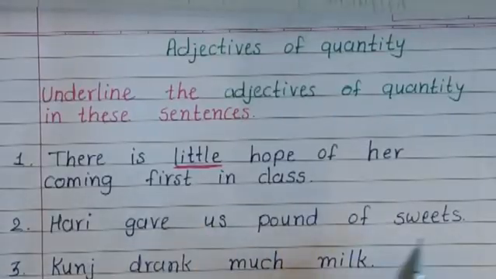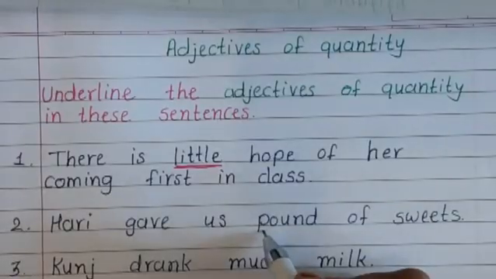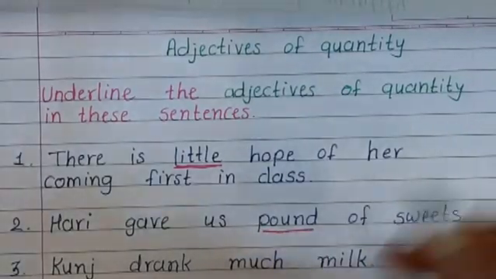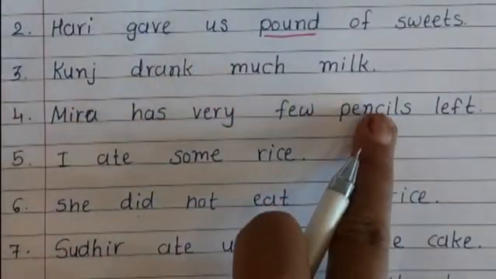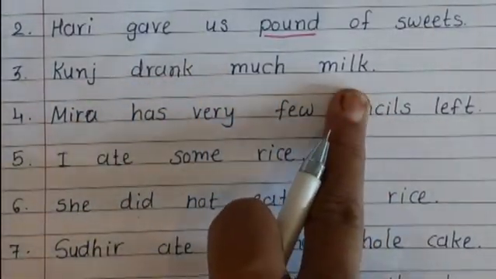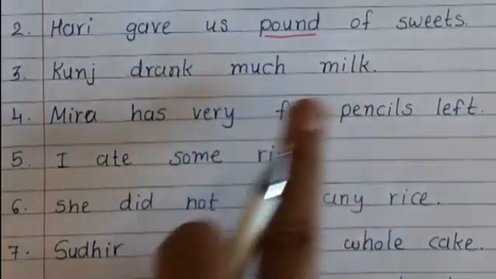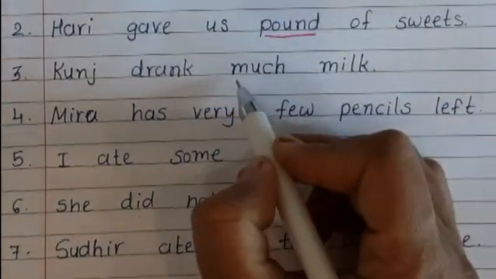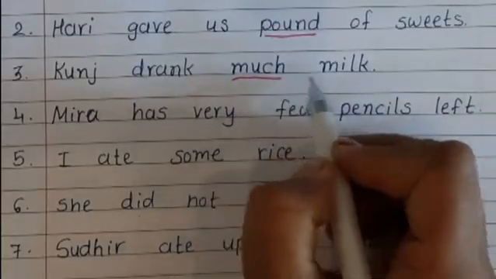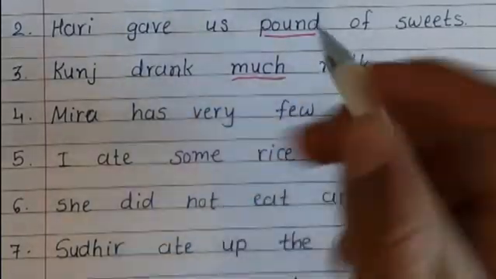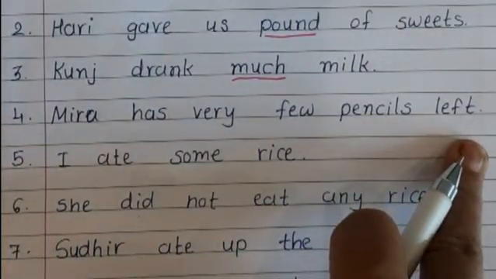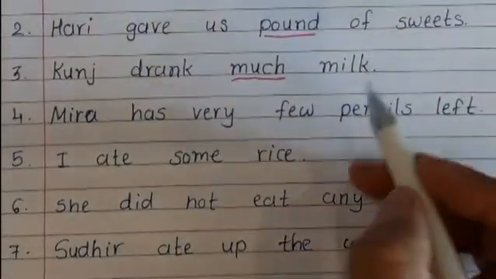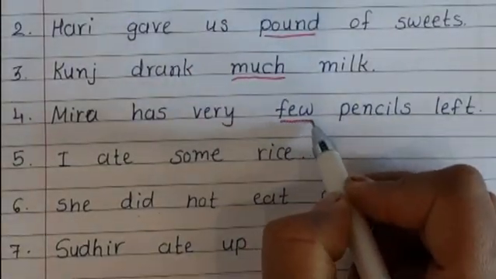Hari gave us a pound of sweets. Pound here tells directly the quantity of the noun sweets. Kunj drank much milk. Milk here is a noun which is described by much. How much milk? So here, much. Mira has very few pencils left. Pencils, how many pencils? So, few.